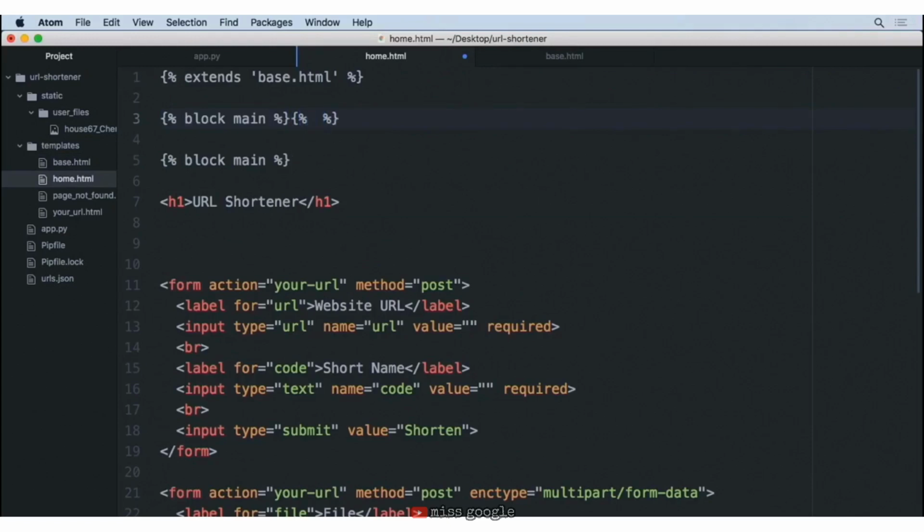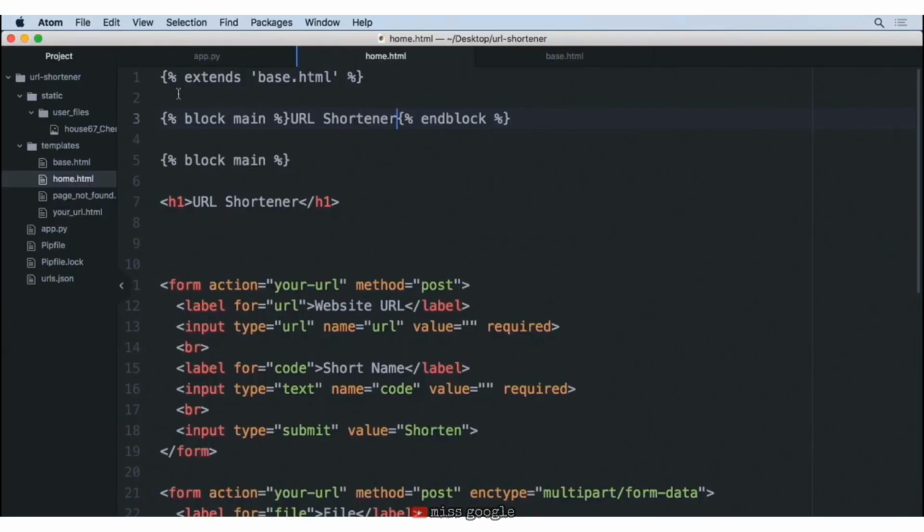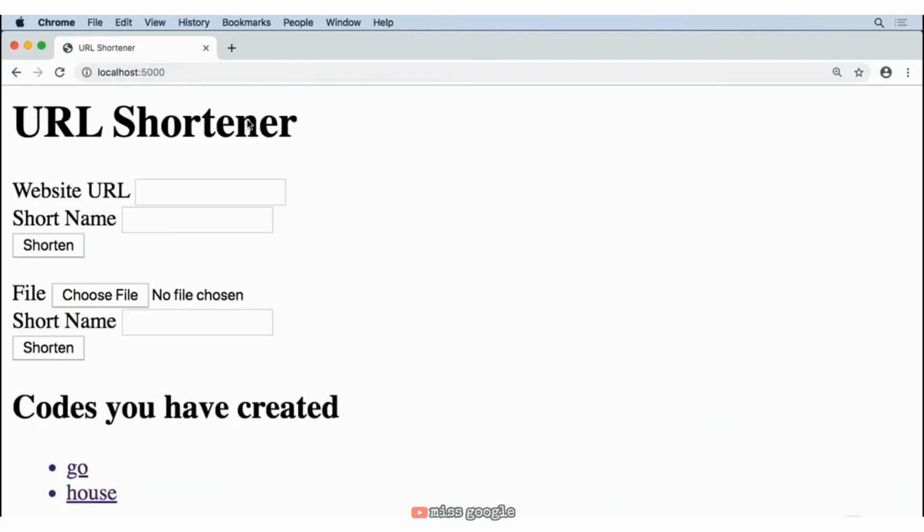Percentage signs, end block. And in this case, if this is the home page, we could just say something like URL shortener. So we'll go ahead and save this, come back and reload our home page. And it looks like we forgot to change this to be title. So let's go ahead and change that to title. We'll save. Now reload this page and look at that.